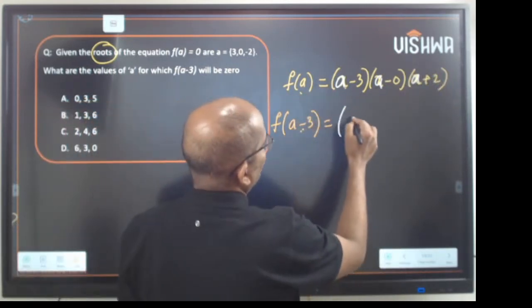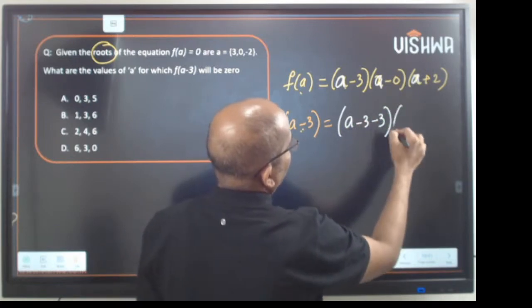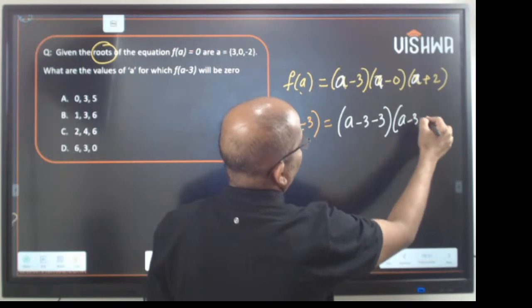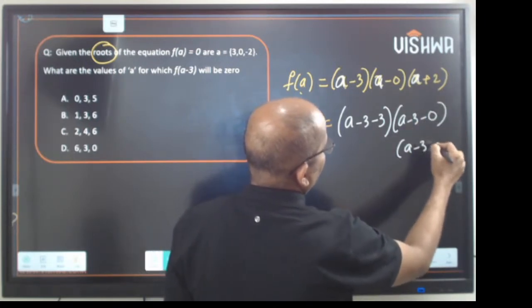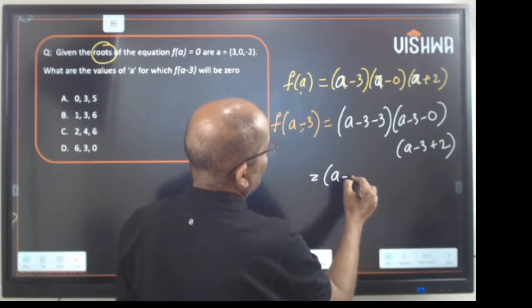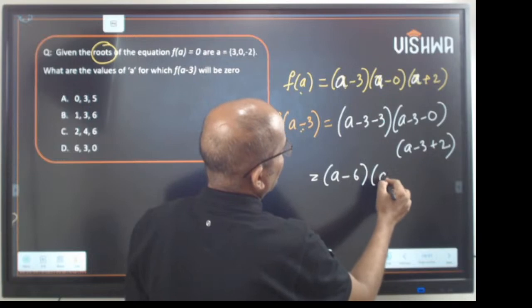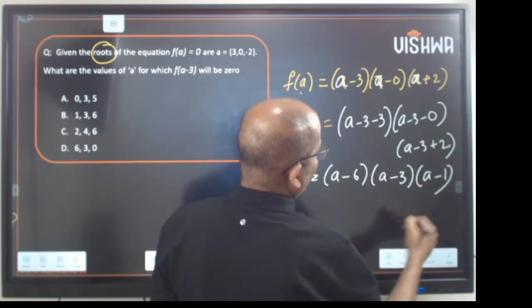So what you get is a minus 3 minus 3, a minus 3 minus 0, and a minus 3 plus 2. So it results in a minus 6, a minus 3, a minus 1.